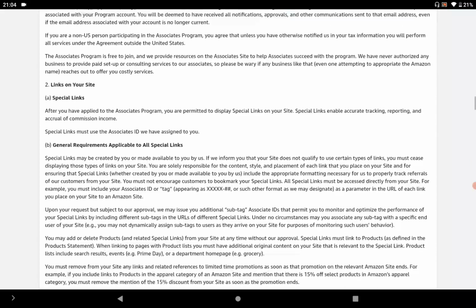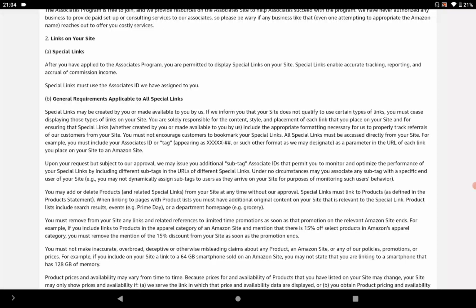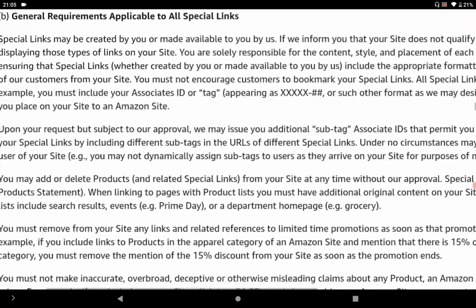And here are some general requirements for special links. First of all, the important thing: if your application is accepted and you are qualified for the Amazon affiliate program, then you can use those special links on your website. If your application is in process, rejected, or not approved, you are not eligible to put those special links on your website.